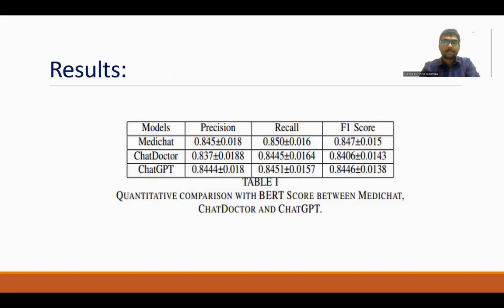Coming to the results comparison, in terms of precision, Medichat and ChatGPT are almost similar. For recall and F1 scores, Medichat is more accurate when compared to ChatGPT, and you can see the results here.